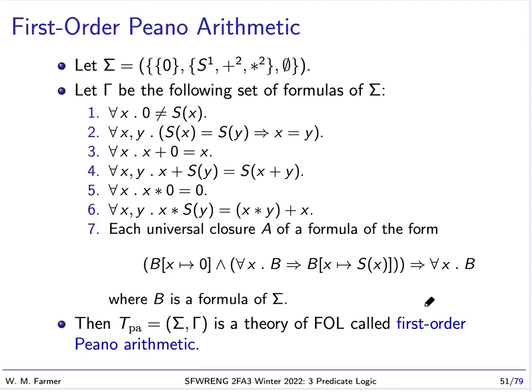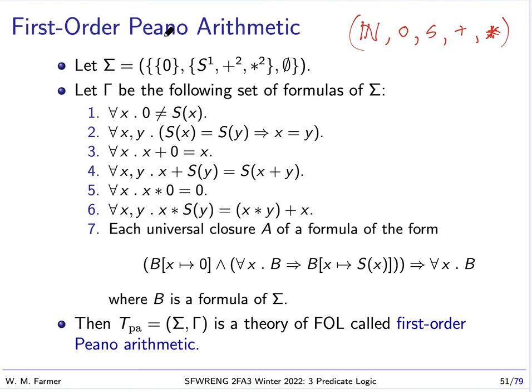So now what we really want is a theory about the natural numbers, the zero, successor, plus and times. So this is an algebraic theory. We want a theory of this model. So this is a little different. We're not interested in a theory that has lots of models. We're interested in a theory that just has this model.